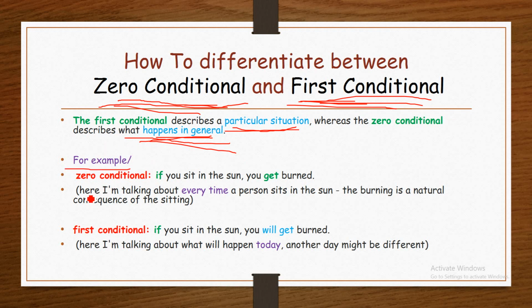For example, zero conditional. If you sit in the sun, you get burned. If clause and main clause, both are in present simple. Therefore, we know it is zero conditional. Here, I am talking about every time. Every time a person sits in the sun, the burning is a natural consequence of the sitting.